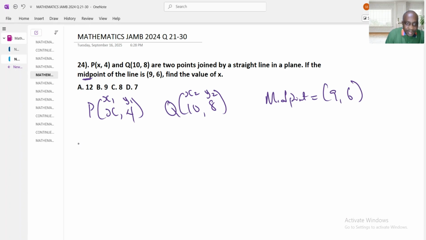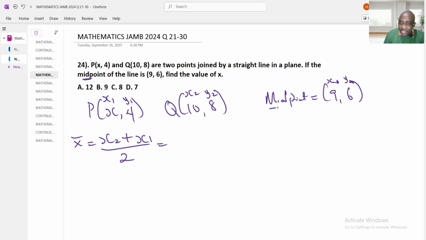I can call this space x1 and this one y2. Let me just call it x. Let me just call it only x. Don't let me put x1, x2. No. Okay, the midpoint is, this one is x, this one is y. Now, to look for the midpoint, therefore, I can say x2 plus x1 divided by 2 is the average, which is the same thing as the midpoint, which gives me the mean.